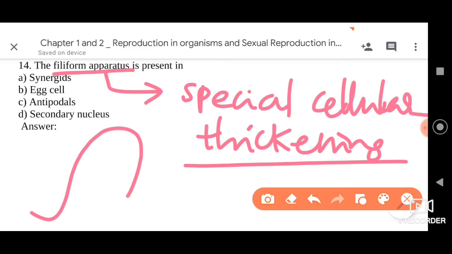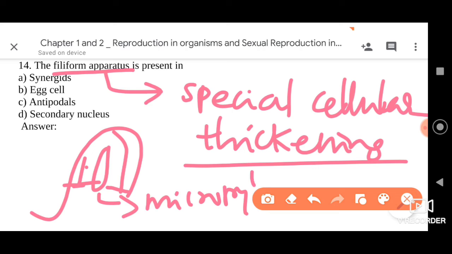If this is the embryo sac and these are the integuments, this is the micropyle. Immediately inside we can find the synergids, and just attached to the synergids we can find this filiform apparatus.